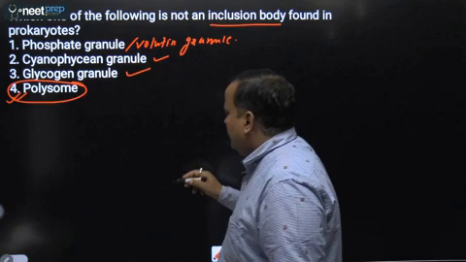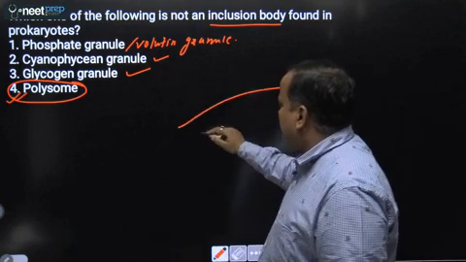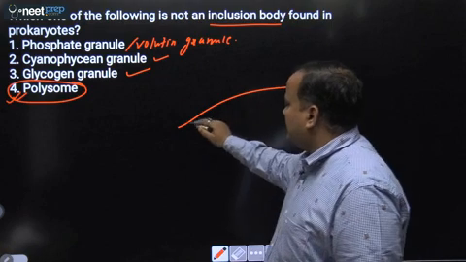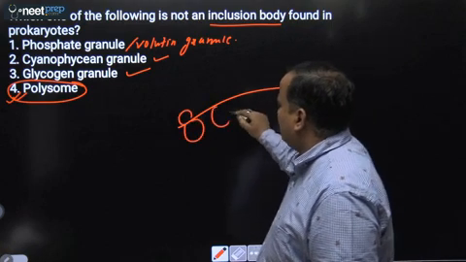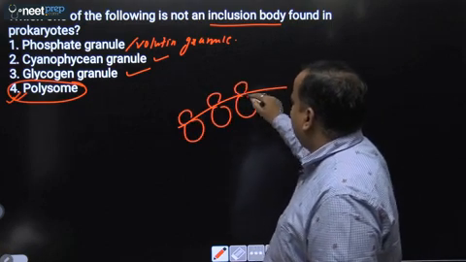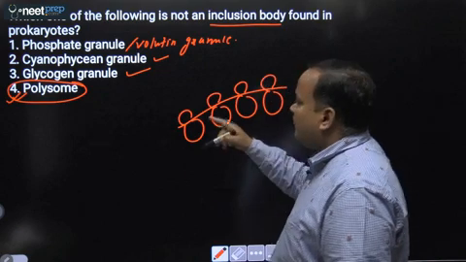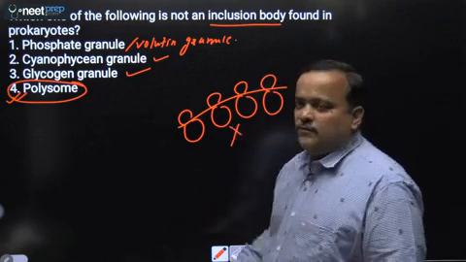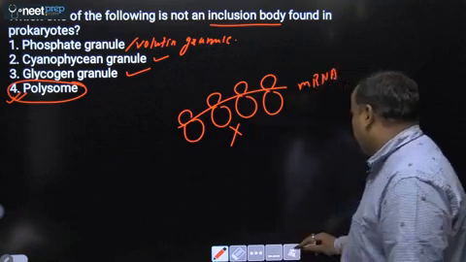What is polysome? So at the time of protein synthesis, what happens? This is your mRNA. And 4 to 6 ribosomes get attached to this mRNA, and this resultant structure is referred as polysome. So this is not inclusion body. So answer will be fourth, that is polysome.